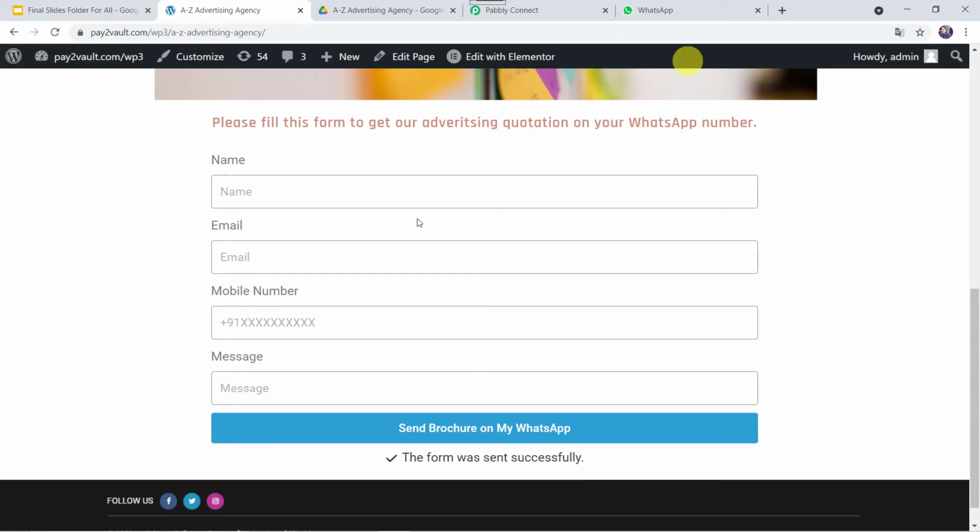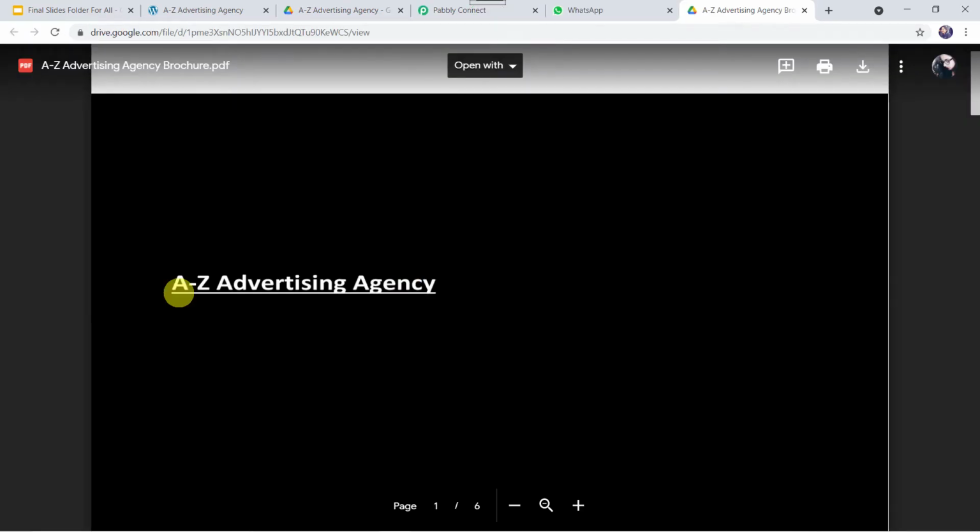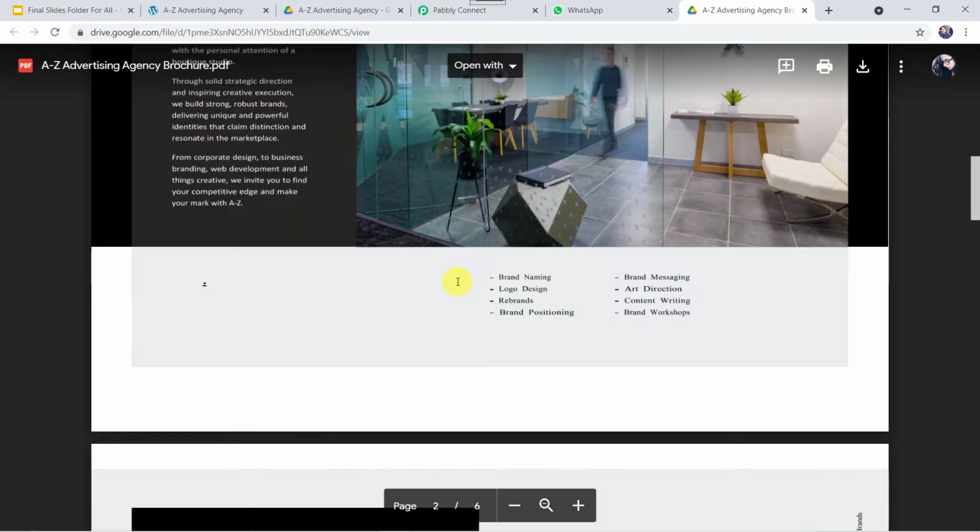We'll go to WhatsApp and here we can see a message. Hello Adam Smith. Thank you for showing your interest in A to Z Advertising Agency. One of our team members will contact you shortly. Meanwhile, you can check our brochure which we have attached with this message where you can find all the services which we offer in our ad agency. A link is given. For more details, you can visit our website. Website address is given. Note, please save this number in your contacts to make the above link clickable. Thank you. Regards, A to Z Advertising Agency. Okay, now let us check this link also. And here we can find A to Z Advertising Agency brochure is shared with the customer.